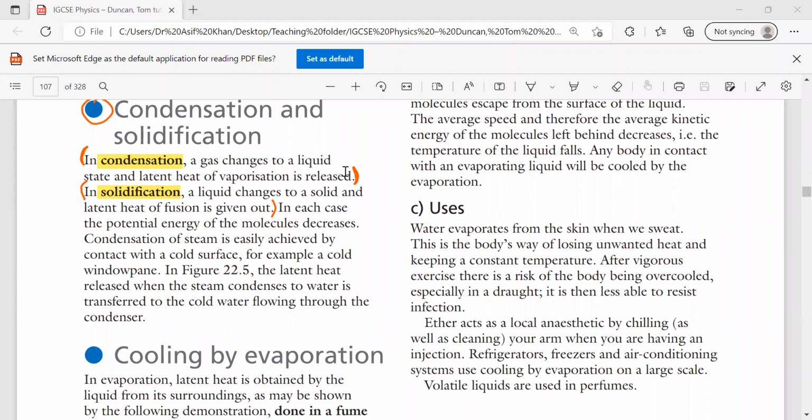Yes, sir. Condensation and solidification. In condensation, a gas changes to liquid state and latent heat of vaporization is released. In solidification, a liquid changes to a solid and latent heat of fusion is given out.